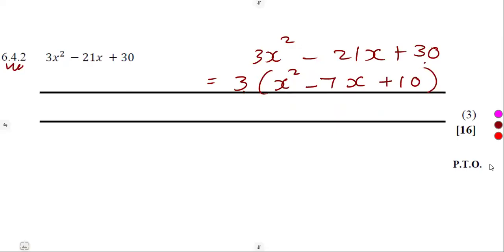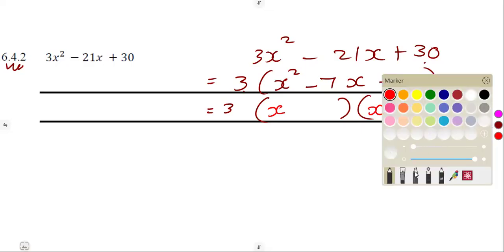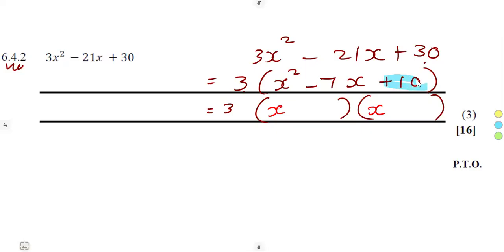But does that mean this part here is simplified? Does that mean we are done? No. Remember, we have a trinomial, three terms, where the highest exponent is 2. We can factorize this further by having two brackets. For us to get x squared, it means we're having x and another x here. So how do we get the numbers that are remaining here? We focus on the constant, which is 10.